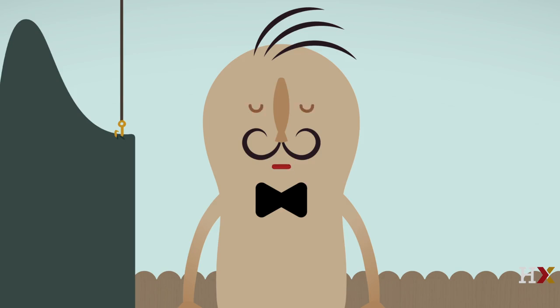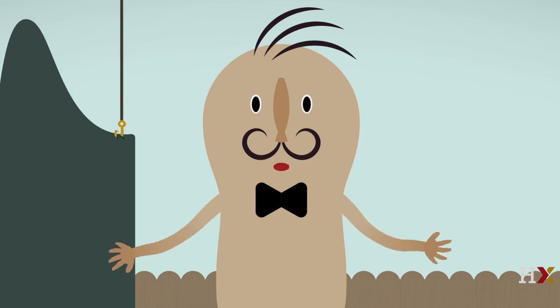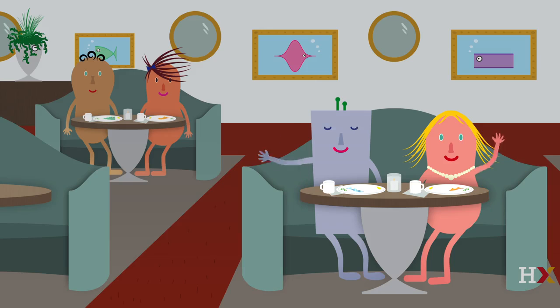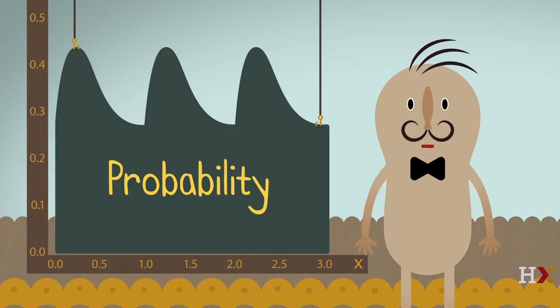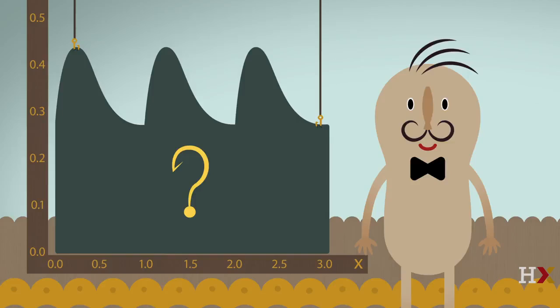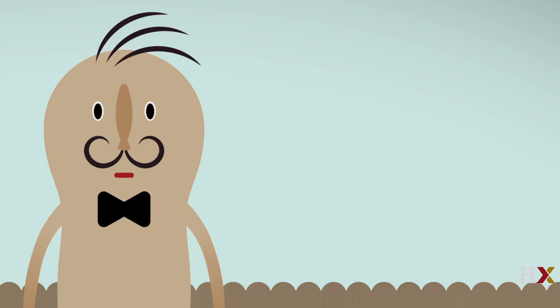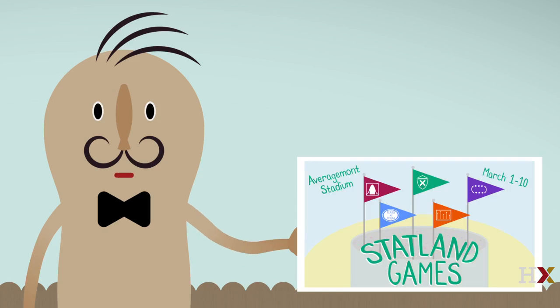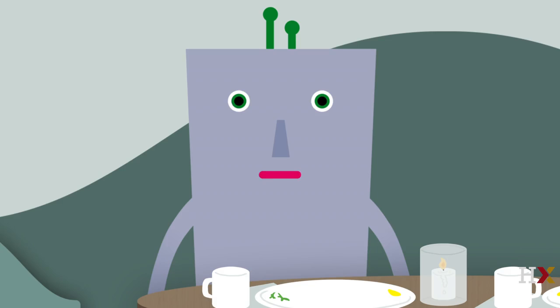Our final round for the evening will be a face-off between the two tables that have done the best so far, Norma and Bernie, and Gamma and Gumbel. Instead of having a probability for Randy, let's up the ante and give a prediction. Where do you think she is? The table with the answer that's closer to the truth will win a free trip to the Statland Games in Averagemont. What if there's a tie?